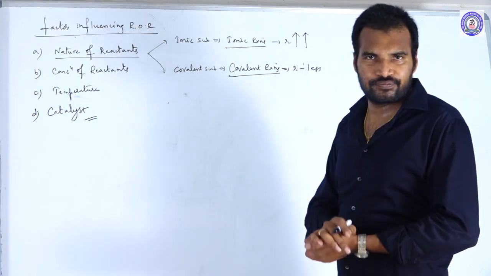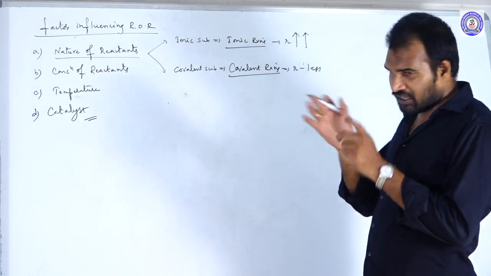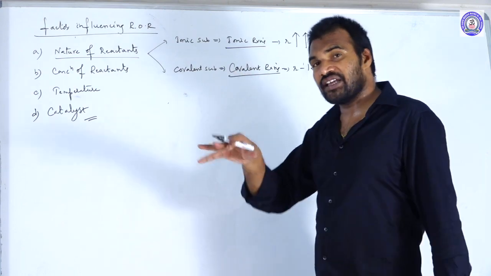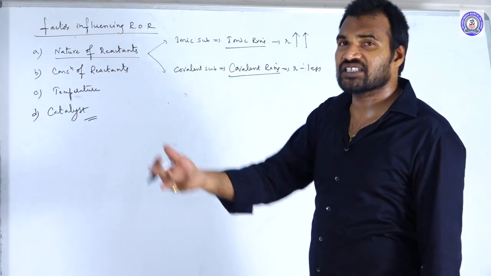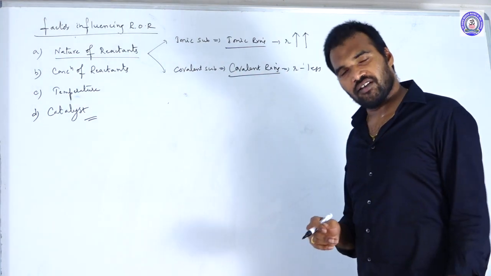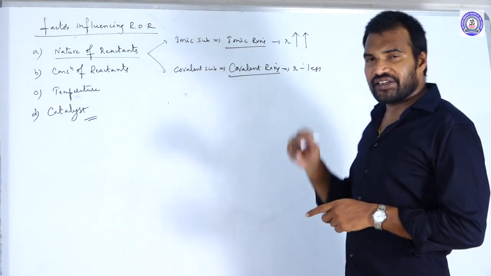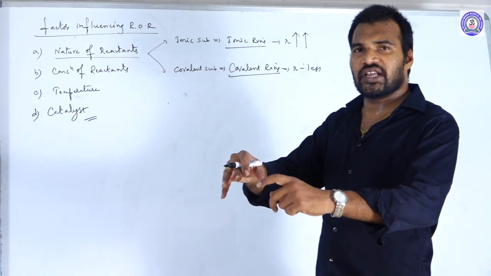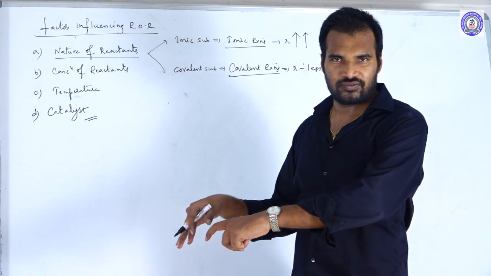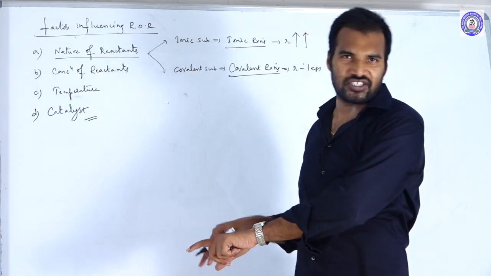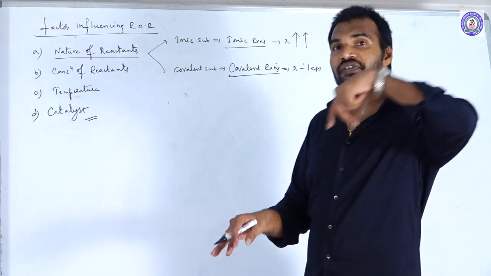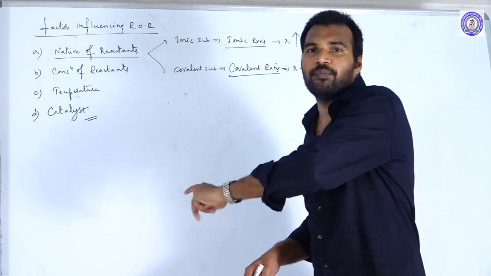What is the reason behind it? When you compare ionic reactions and covalent reactions, ionic reactions are somewhat faster. Why? In ionic reactions, the substances are already in the form of ions, so there is no need for any bond breaking and bond making.